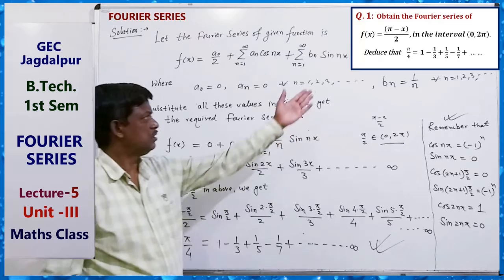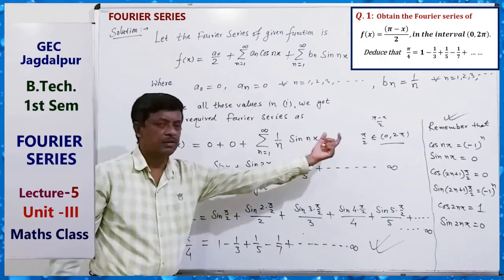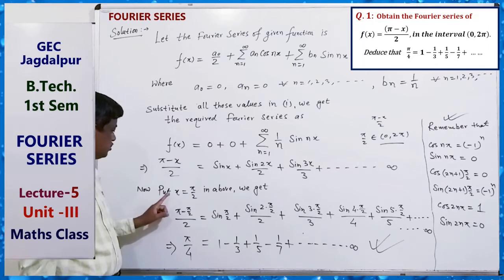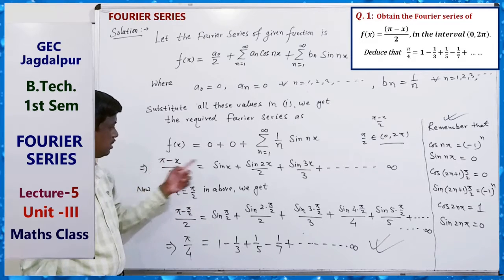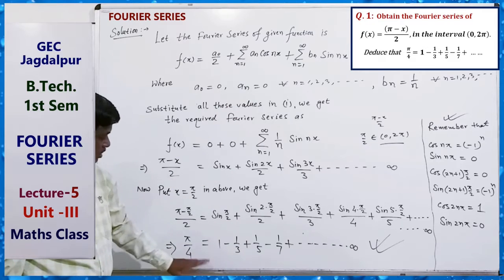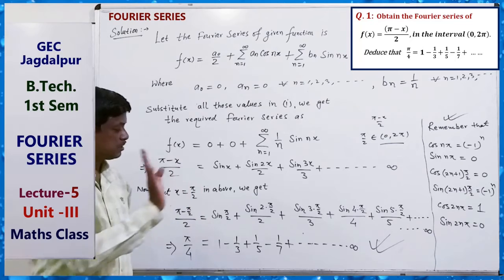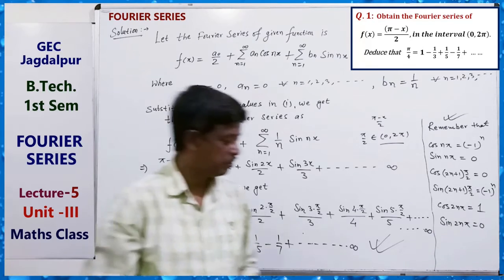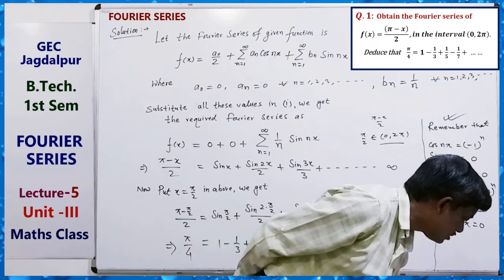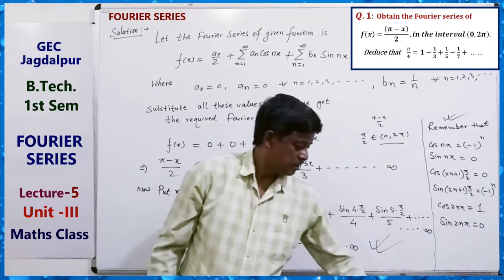For proving this type of relation, you have to put some value within the interval, that is, x equals to pi by 2, put here and here. Then you can get this type of relation. Pi by 4 equals 1 minus 1 by 3 plus 1 by 5 minus 1 by 7 plus and so on to infinity.